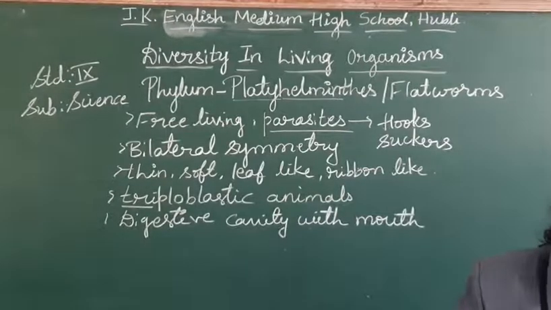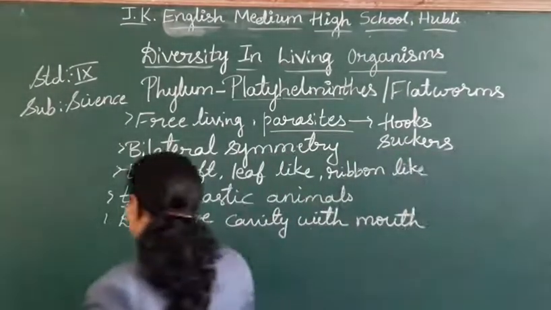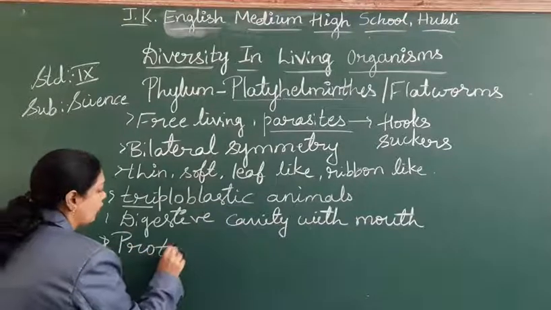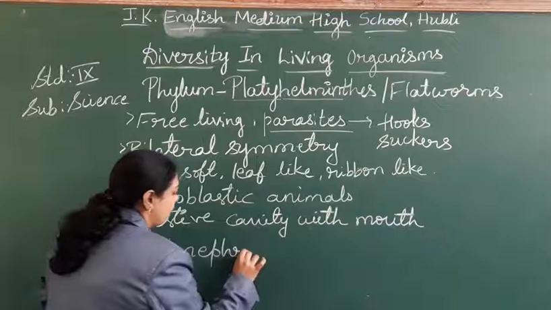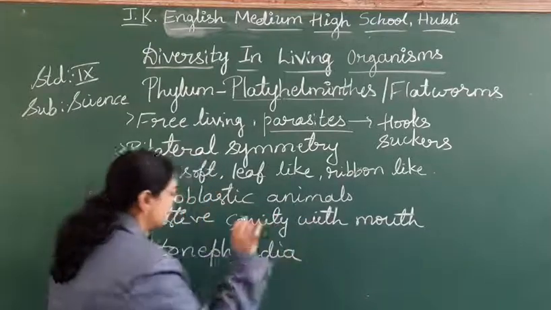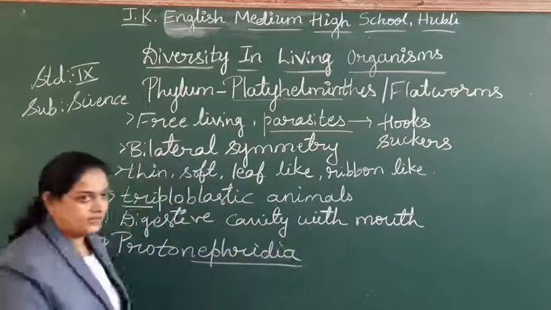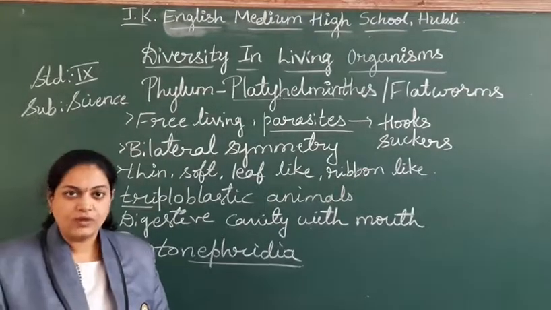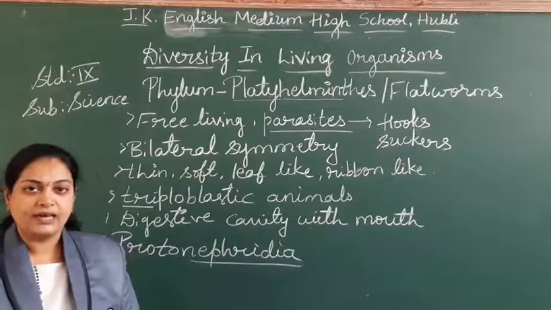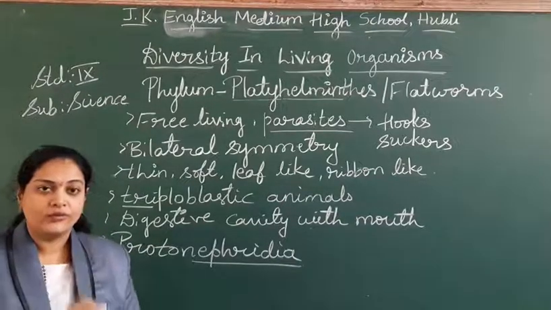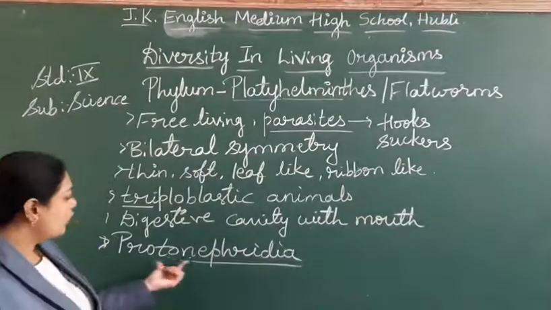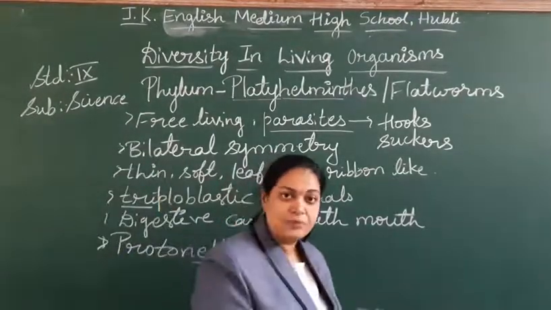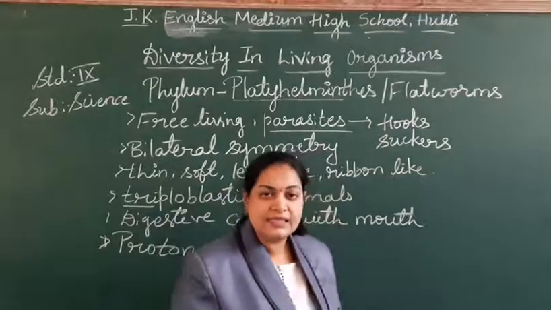Next one, there is a presence of protonephridia. First of all, what is nephridia, students? This is the structure which helps for excretion. In annelida and all you will study there. There you are having the particular nephridia. Here, protonephridia, not so well developed, but there is a presence of excretory cells, you can say.